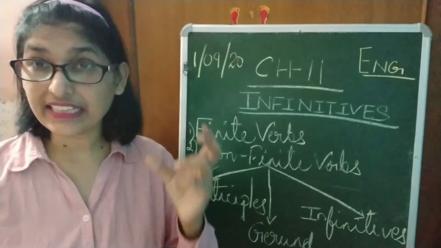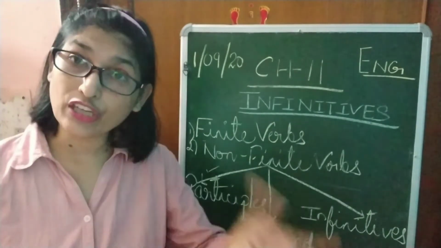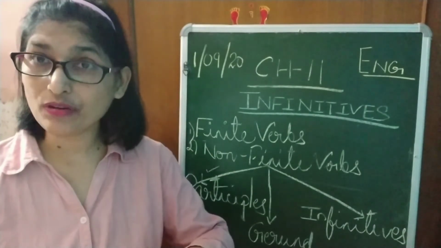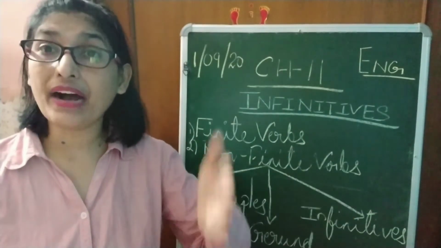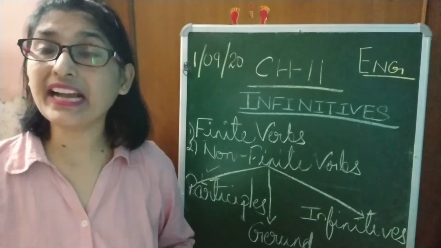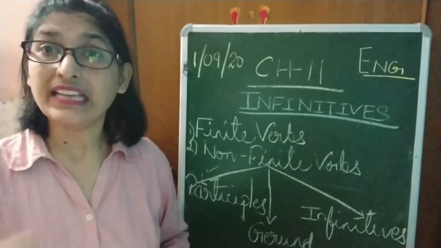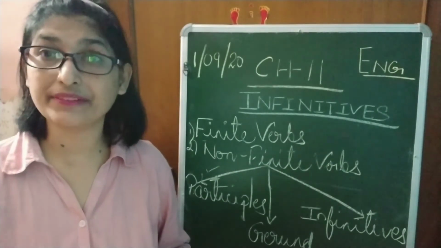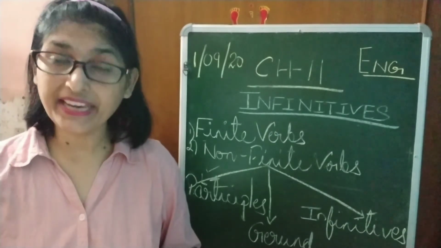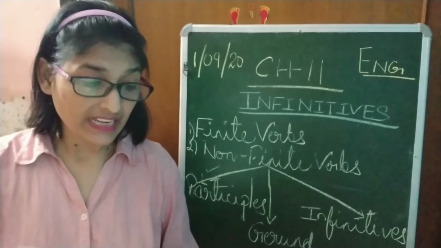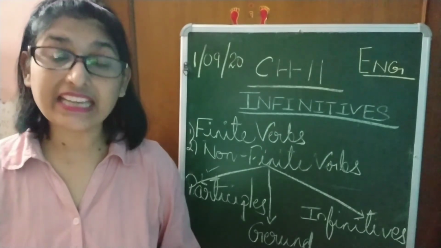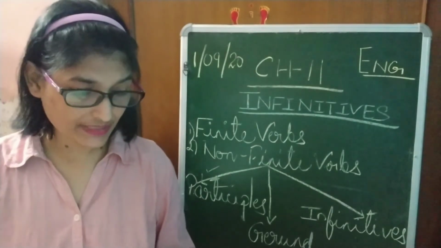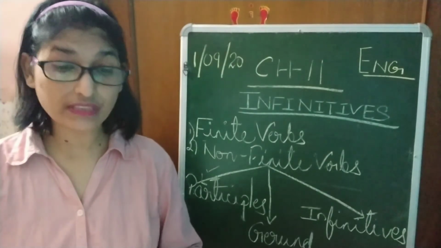So a gerund is a noun formed from a verb. Always keep in mind, a gerund is a noun, but it is formed from a verb by adding ing. Gerund क्या है? Gerund क्या होता है? ये noun है, लेकिन ये बनाया कहाँ से जाता है? Verb से. कैसे? By adding ing. Okay? So in "Reading is my hobby," reading is a gerund. Then in "My children like skating," skating is used as a gerund. Right? So this was about gerund.